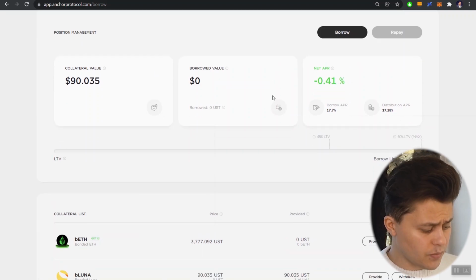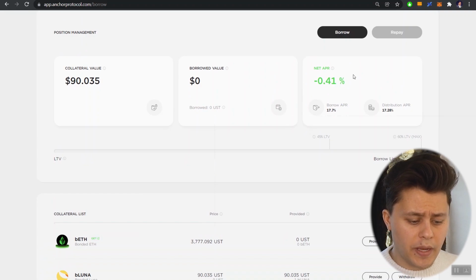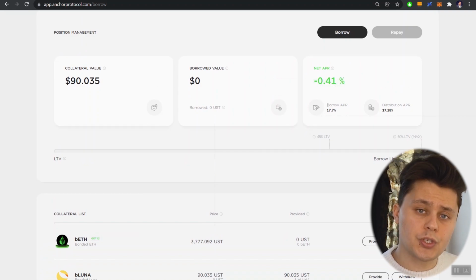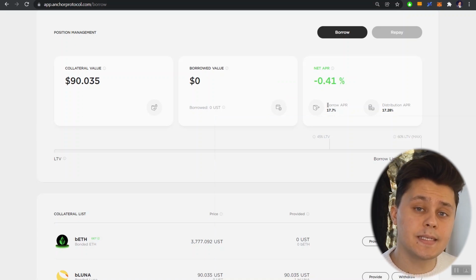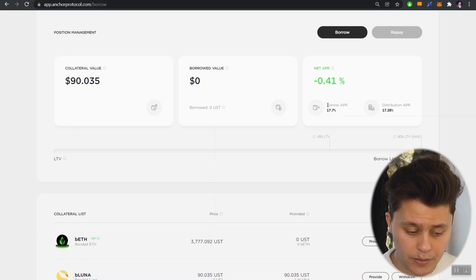Now let's take in a few things from here. The very first thing we want to pay attention to is the borrow APR. That is the interest rate a borrower would pay to borrow money right now. So right now we can see that it's at 17.7%.